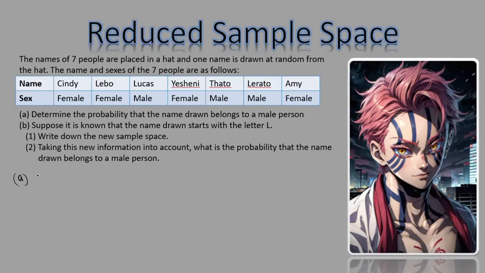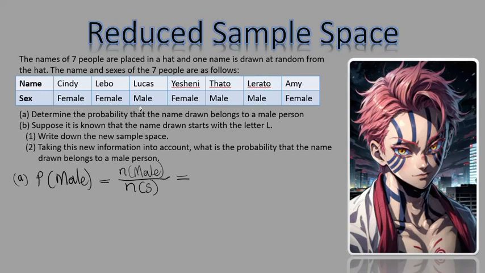You're going to say now the probability of getting a male. Remember, notation is everything. If you notate your question properly, then that gives you a mark. So this is the number of people who are male over the number of items that are in the sample space. Remember, you always need the formula for that, right?